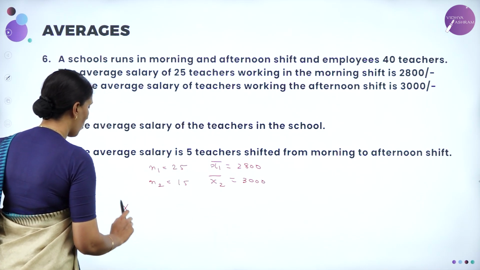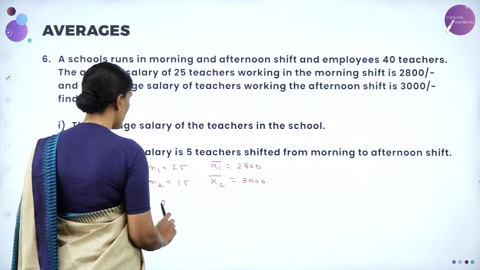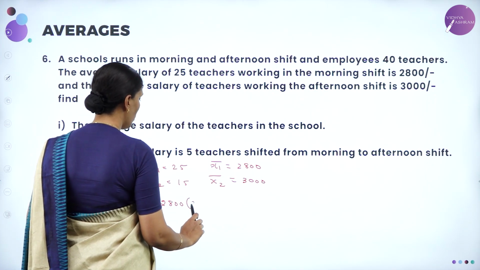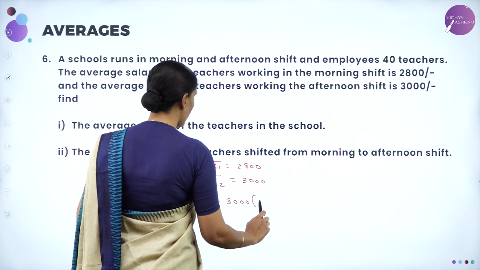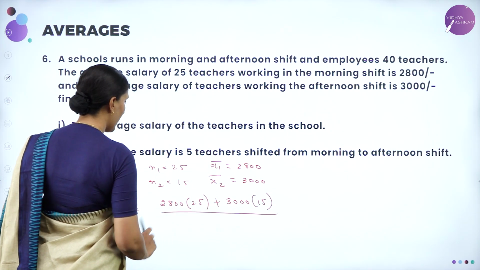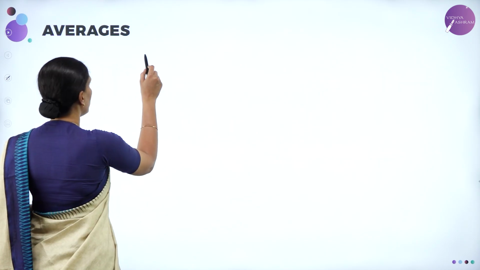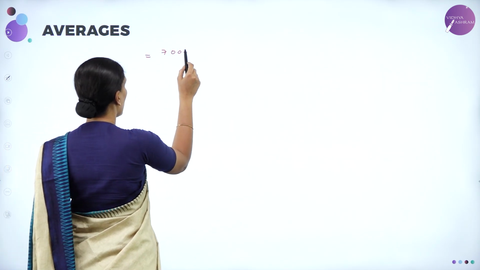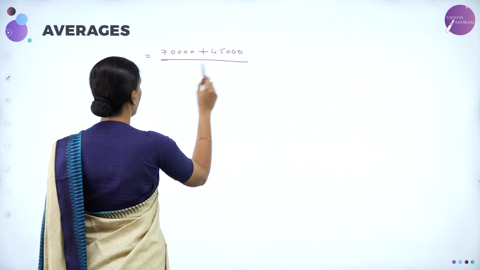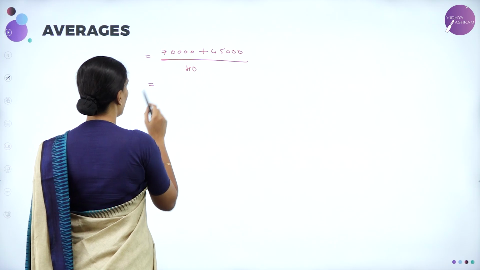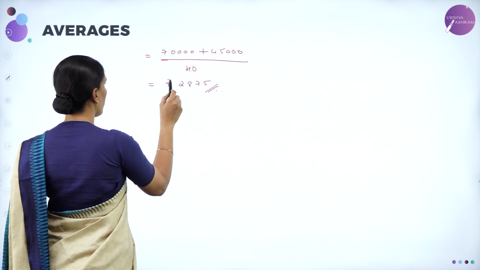Now the average salary will be equal to X1 bar into N1 plus X2 bar into N2 whole divided by N1 plus N2. So that is 2800 into 25 plus 3000 into 15 whole divided by 25 plus 15, which is equal to 40. Now this is equal to 70,000 plus 45,000 whole divided by 40, which is equal to 2875 in terms of rupees.